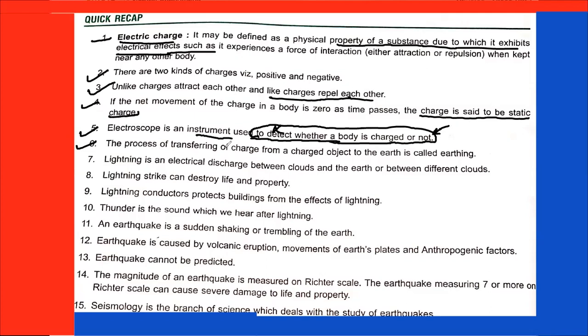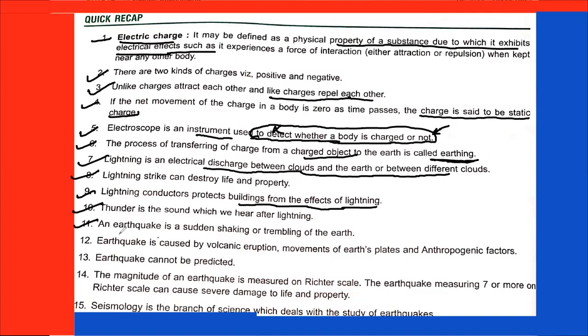Sixth point is the process of transferring charge from a charged object to the earth is called earthing. Lightning is an electrical discharge between cloud and earth because charge starts moving from cloud to earth. So lightning is electrical discharge. A lightning strike can destroy life and property. Lightning conductors protect buildings from the effect of lightning. Thunder is the sound which we hear after lightning.